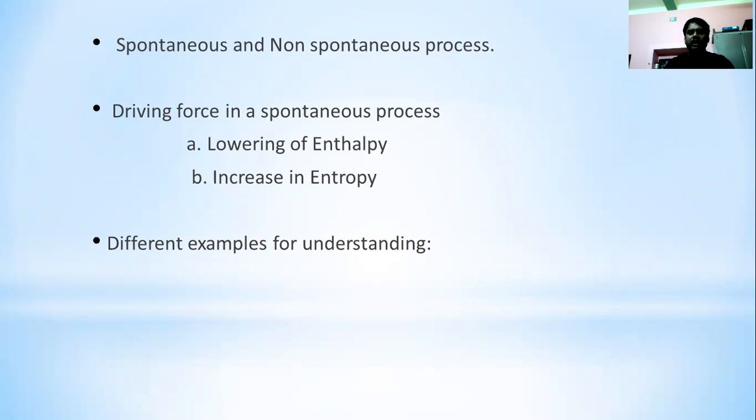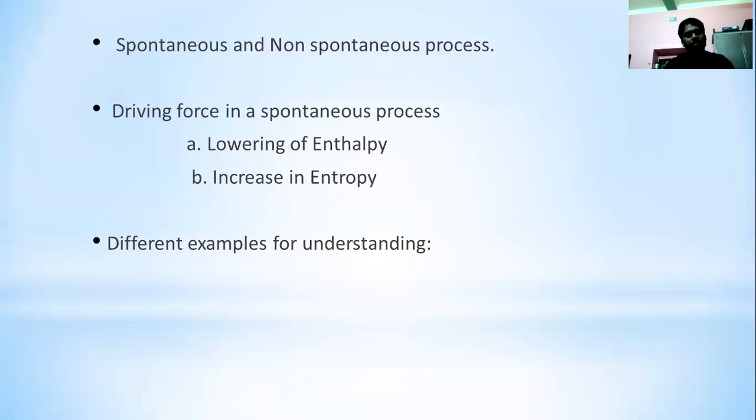Number five, lowering of energy and increase in entropy. So obviously this is a spontaneous process. Number six, increase in energy and lowering in entropy. That obviously is a non-spontaneous process.